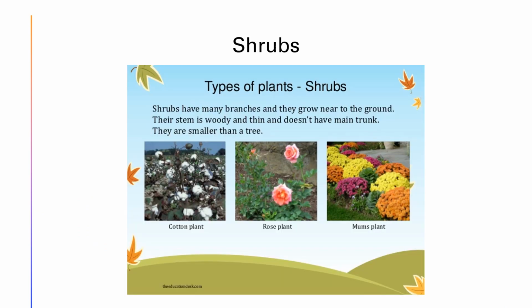Another one, shrubs. Shrubs have many branches and they grow near to the ground. Trees are very high, but shrubs are not high, they grow near to the ground only. The stem is woody and thin and doesn't have a main trunk. Trees have a trunk but shrubs do not. They are smaller than trees, and examples are cotton plant, rose plant and mums plant.